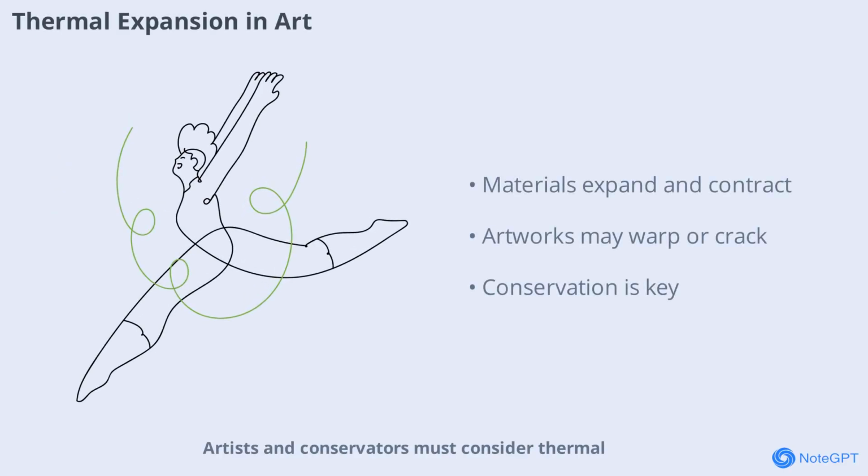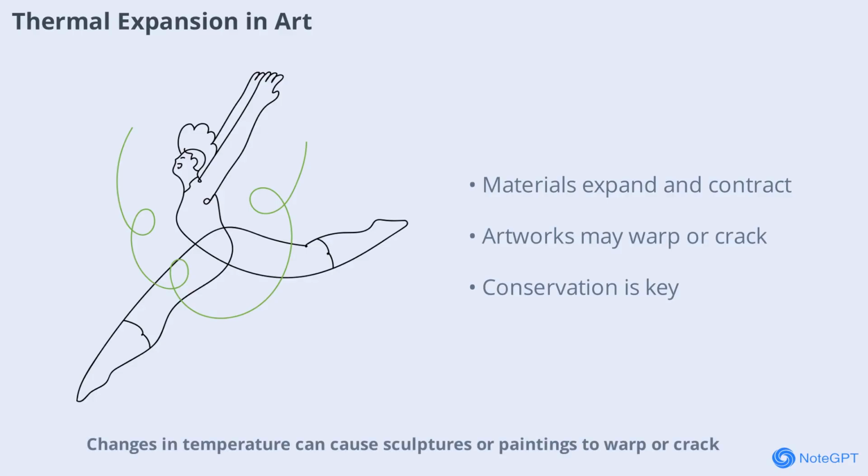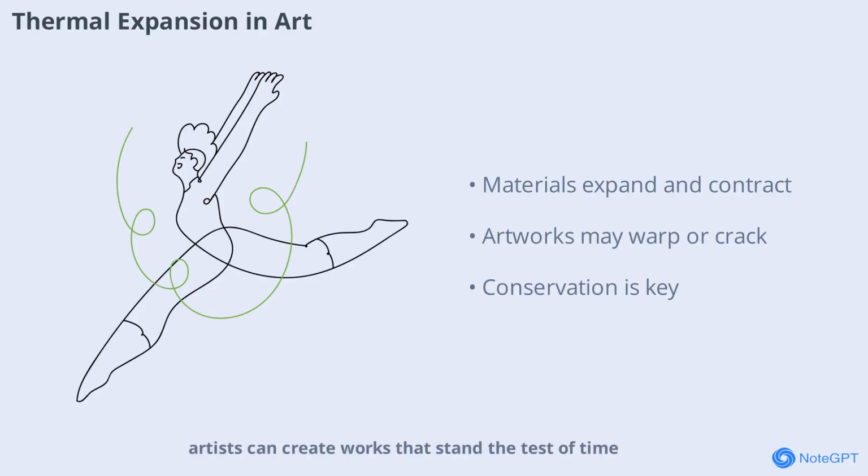Artists and conservators must consider thermal expansion when working with materials like metal, wood, and glass. Changes in temperature can cause sculptures or paintings to warp or crack. By understanding how different materials respond to heat, artists can create works that stand the test of time, and conservators can protect valuable pieces from damage.